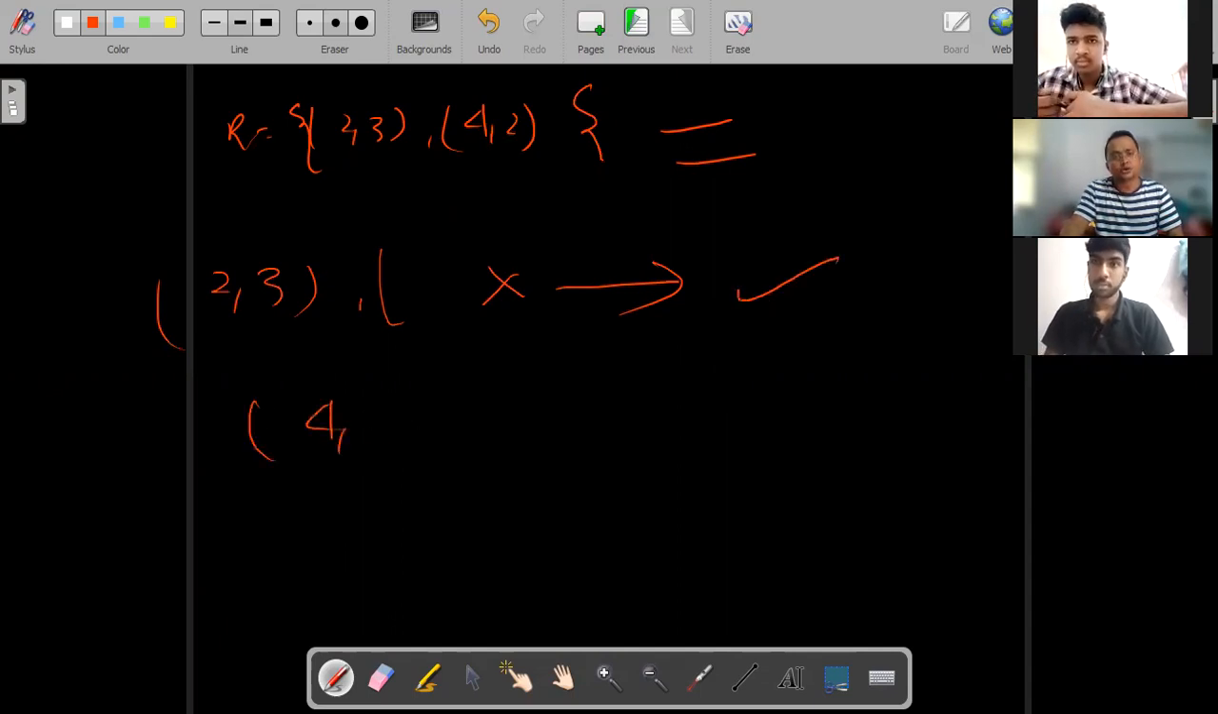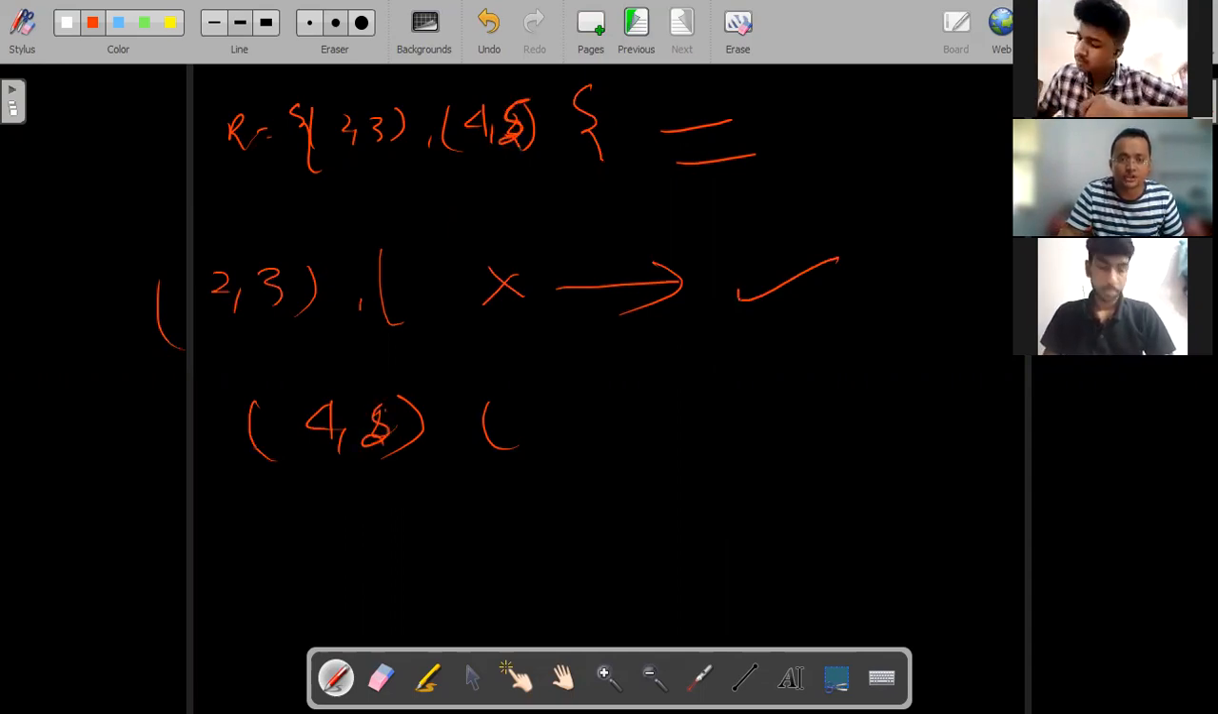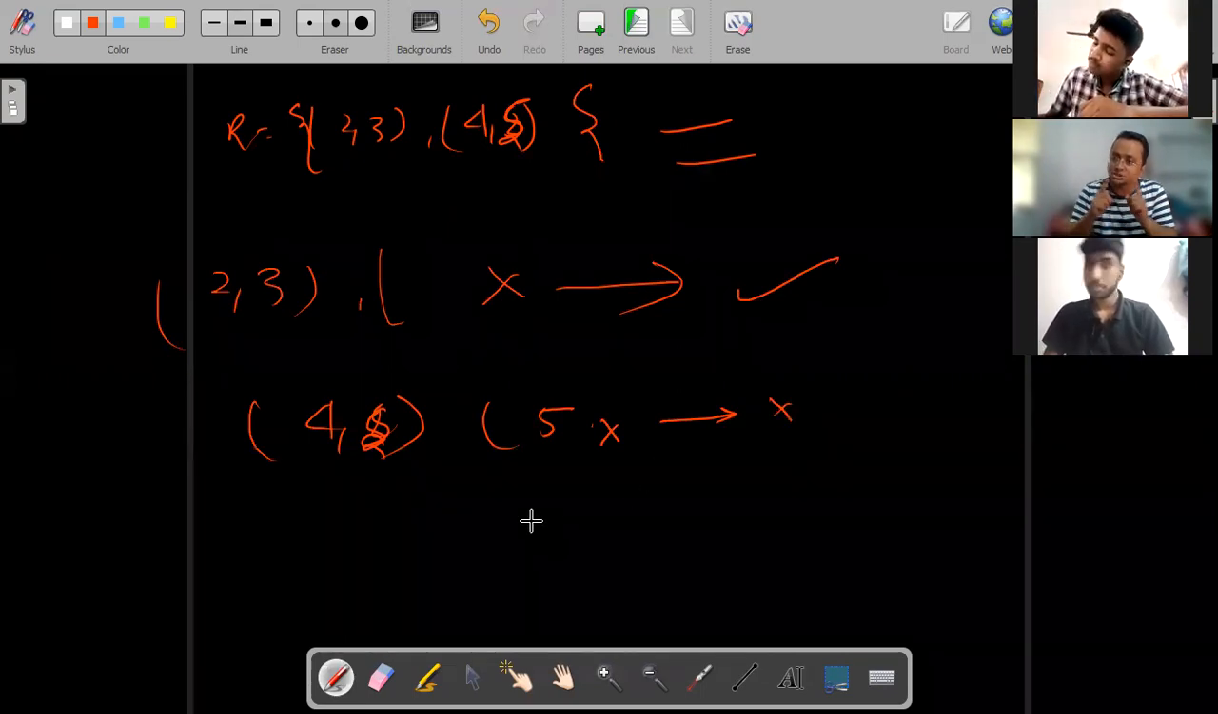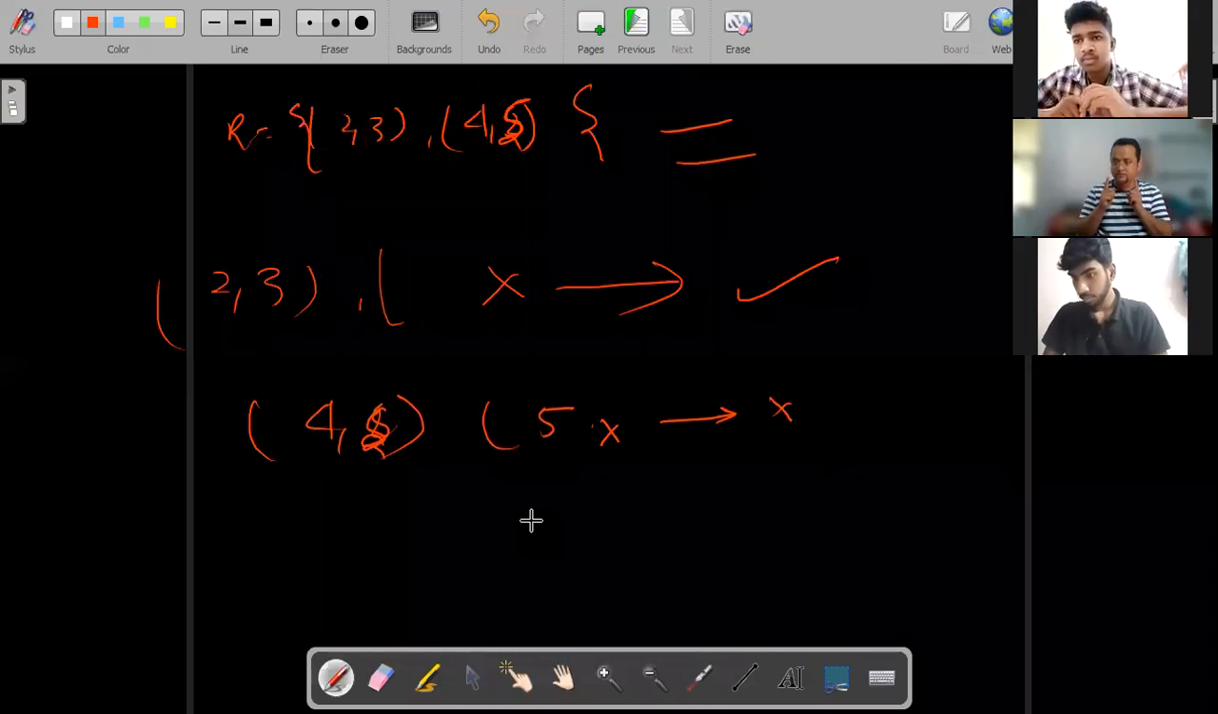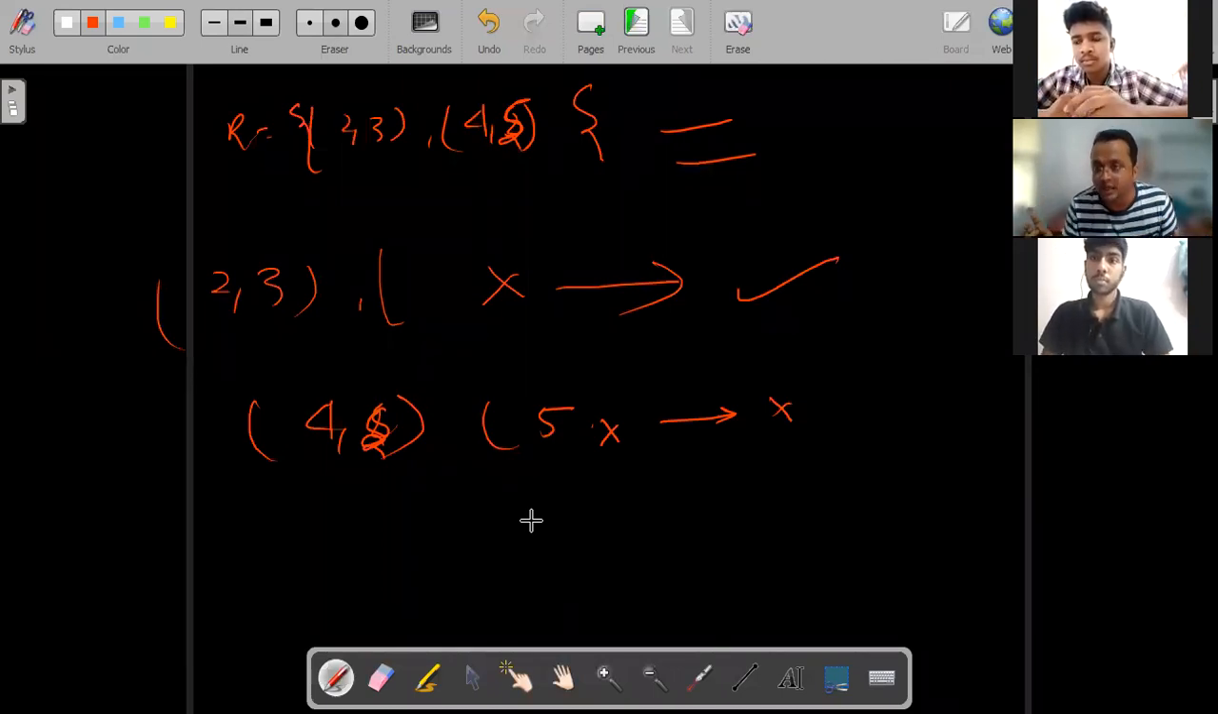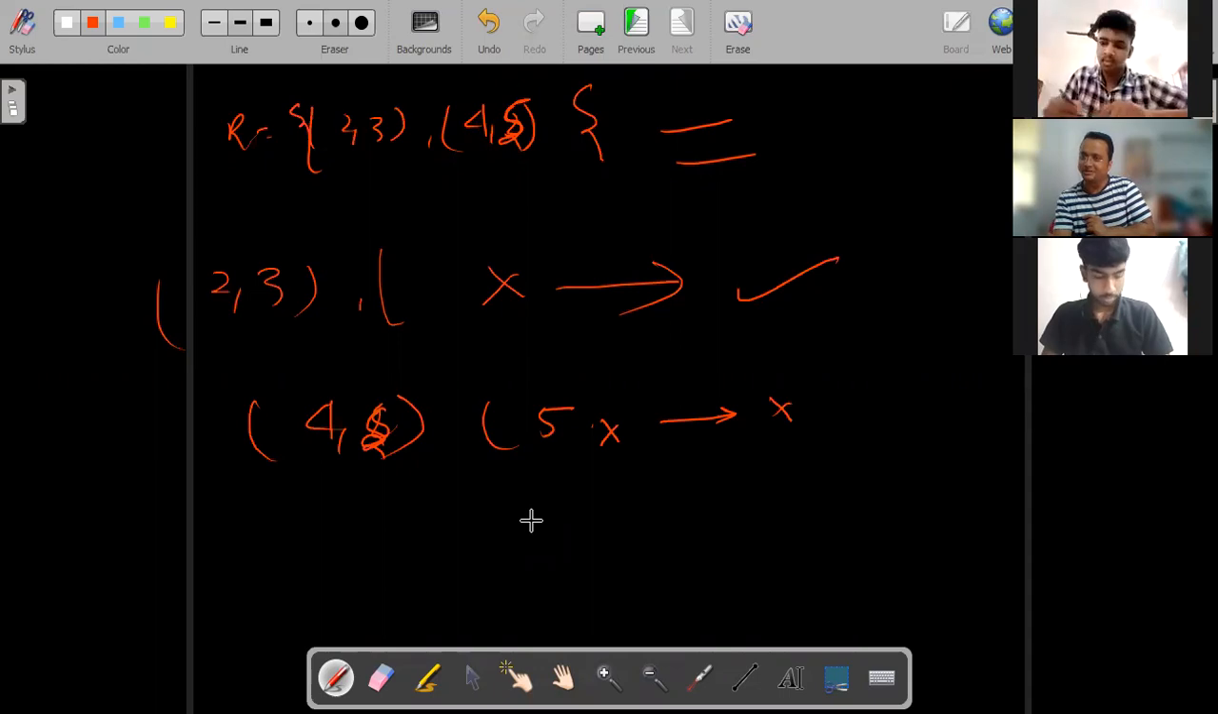Then after 4, 2, is there any element which is starting from 2? No, this is 5. Wait a minute. This is 5 and this is also 5. Okay. So now you have to see, is there any element which is starting from 5? No, it is not there. If there is no pair, listen to my point, everyone, then by default it will be a transitive relation. Always keep in mind. Getting my point?